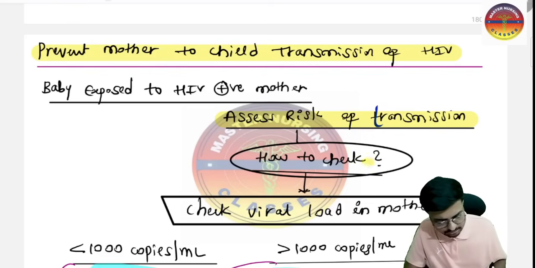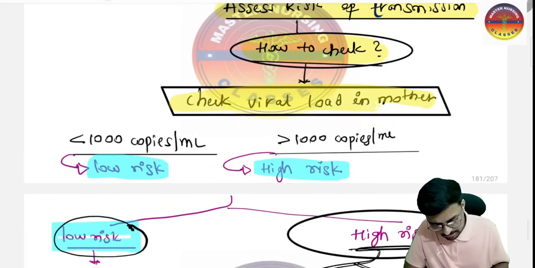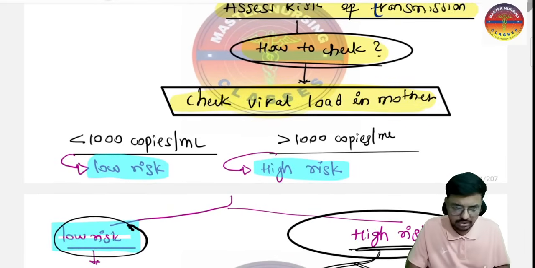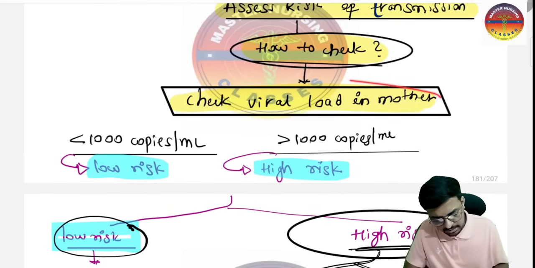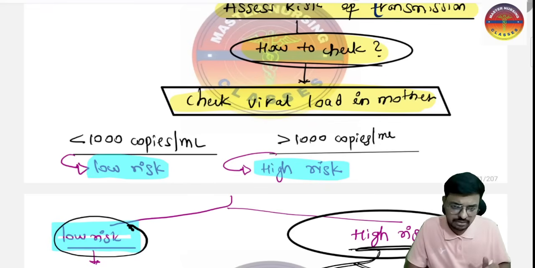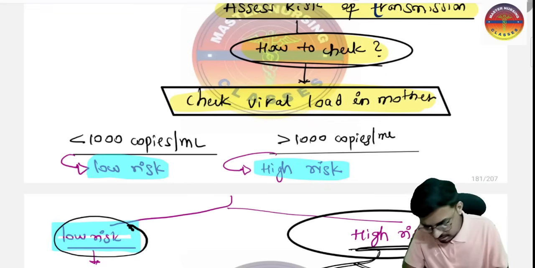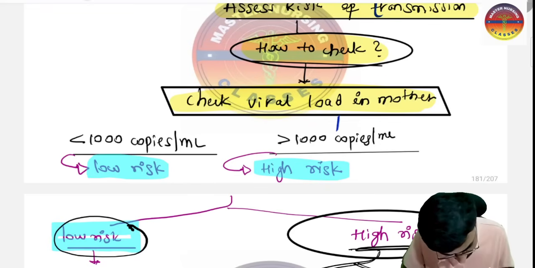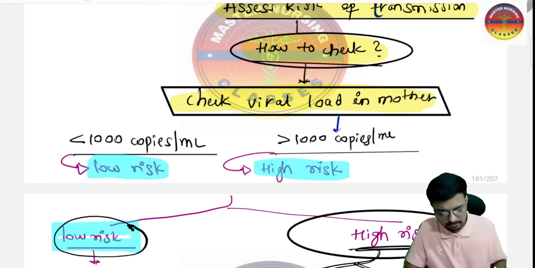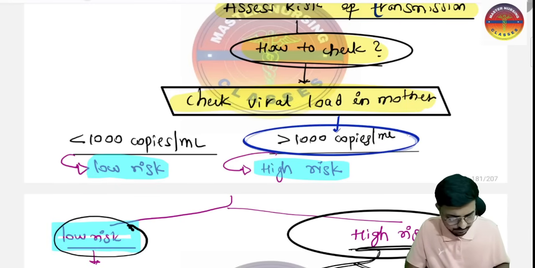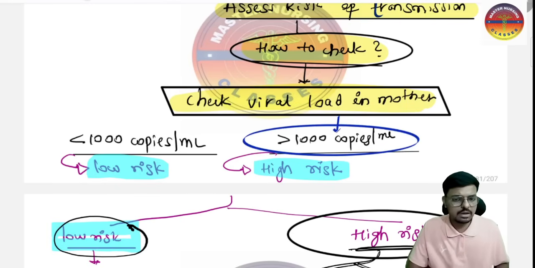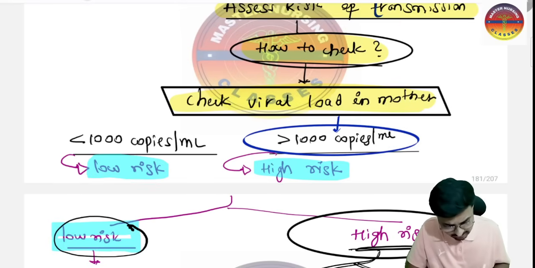Sir, how we are going to check, sir? Yes, we are going to check the viral load in the mother. So we will do the viral load test and we will see what is the viral load of the mother. If mother is having the heavy and more virus, that is more than 1000 copies of the virus for 1 ml of the blood, in 1 ml of the blood more than 1000 copies of the virus are there, so viral load is more. So it is considered as the high risk.